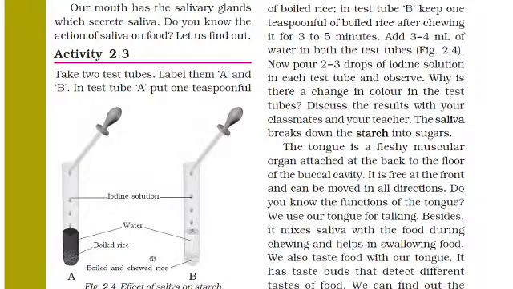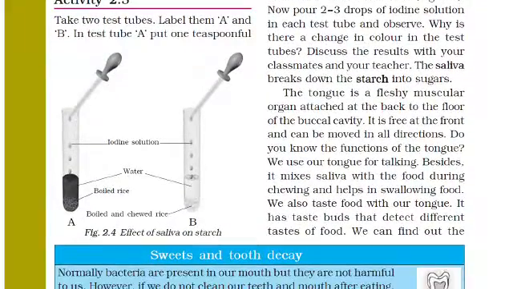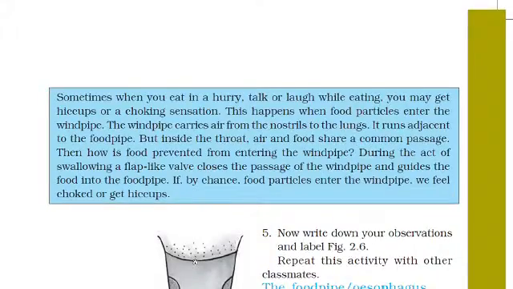The saliva breaks down the starch into sugars. You can see in that boiled and chewed rice, because it is chewed, there is saliva present, and this saliva breaks down the starch into sugars. The tongue is a fleshy muscular organ attached to the floor of our buccal cavity.